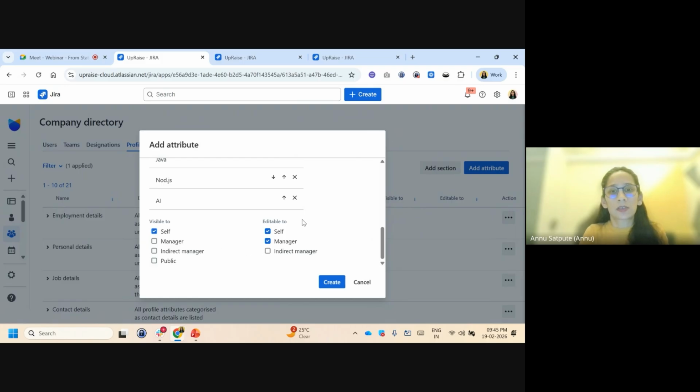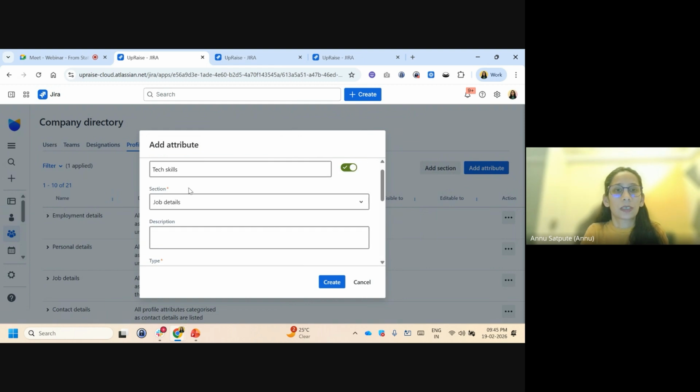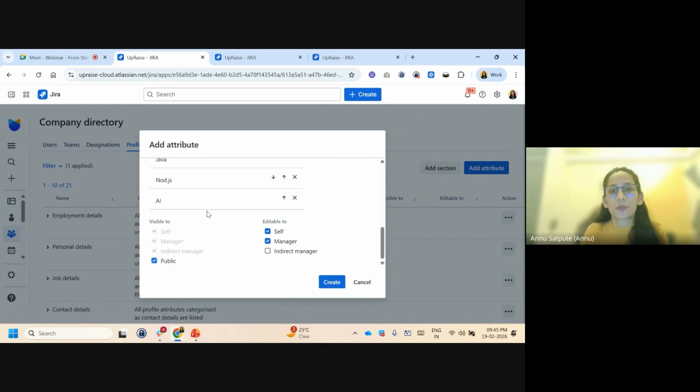In this case, if you are storing some personal information like their phone numbers, addresses, or these kinds of IDs, you can make it editable to self. But when you are adding attributes like this one we are talking about, text skills, it should possibly be editable only by the HR team members, right?